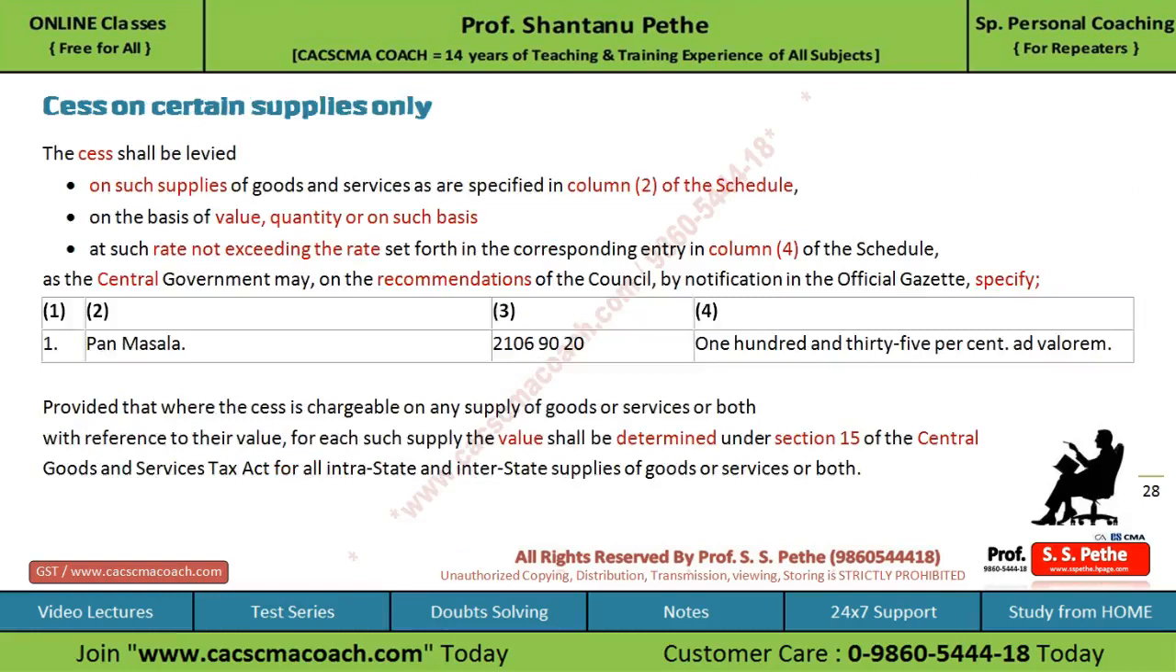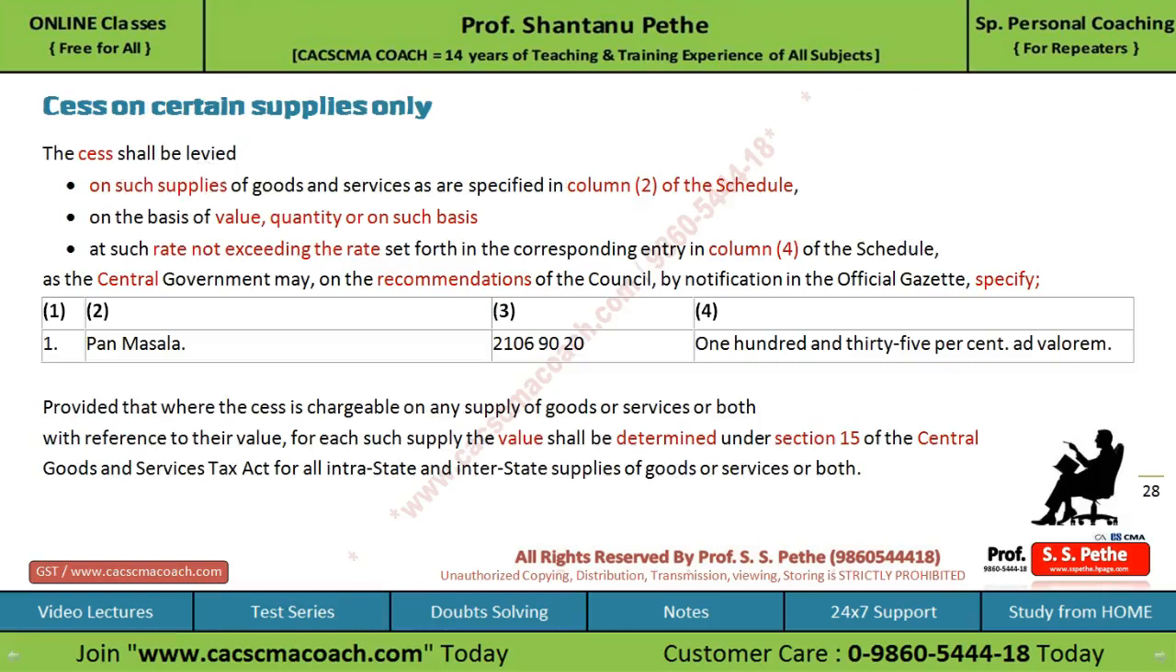Another important thing which you have to remember is that cess will not be applicable on all the goods and services. The cess will be applicable only on certain supplies. So the cess shall be levied on such supply of goods and services which are specified in column 2 of the schedule. The schedule is given towards the end of this lecture.